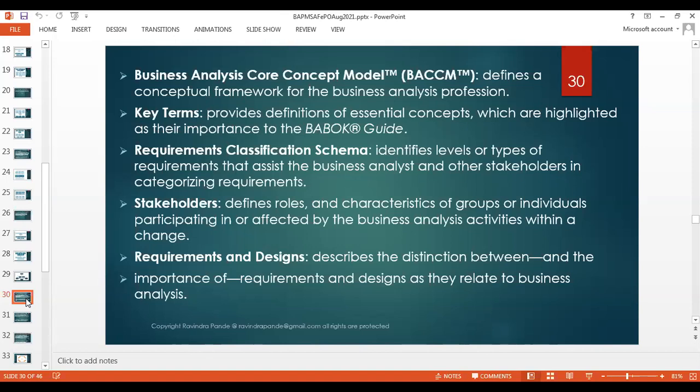We also classify stakeholders. We define their roles. We define their groups. Like these are the strategic stakeholders, like the CIOs, CTOs, VPs of the world. Then there are executives like HR executives, who can really help me in the day-to-day workings of attendance management. How do they manage current attendance management? If I give them an iris scanner, how are they going to work with it, how are they going to collect this data, how are they going to validate, what type of forms do they need to validate Ravindra's attendance for last month, or the leave applications approval, and so on and so forth.